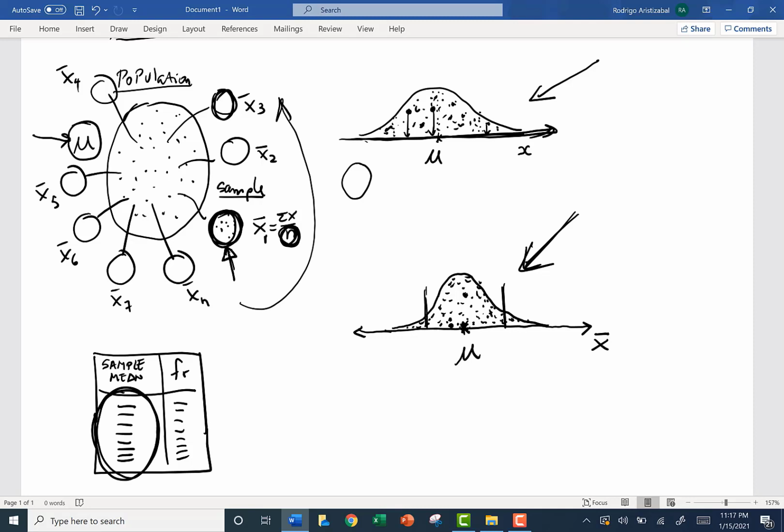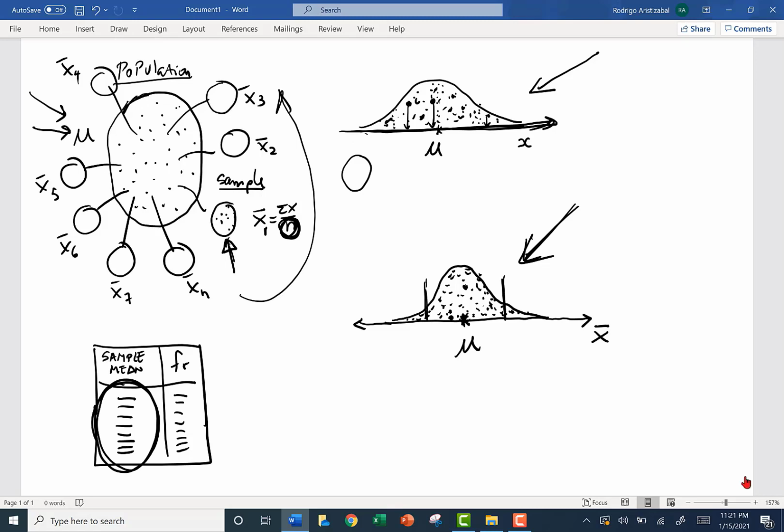Then we are confident that the majority of all samples will have a measurement close to the mean of the population. Listen, all of these samples are taken from this population. The population will be the mother, and all of the samples of the same size will be the children.